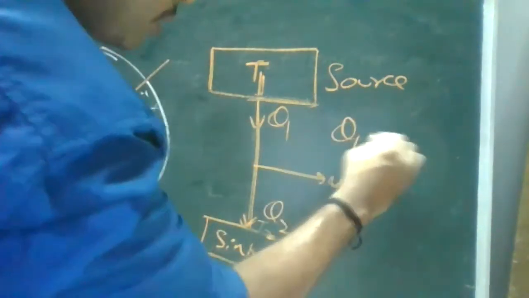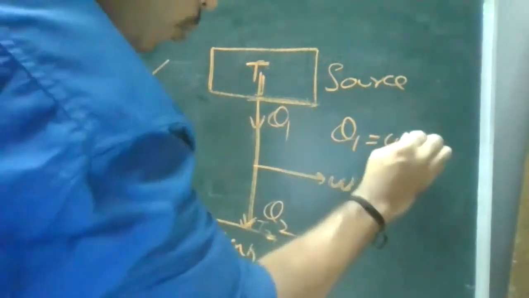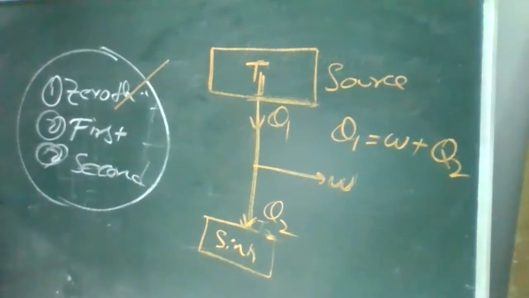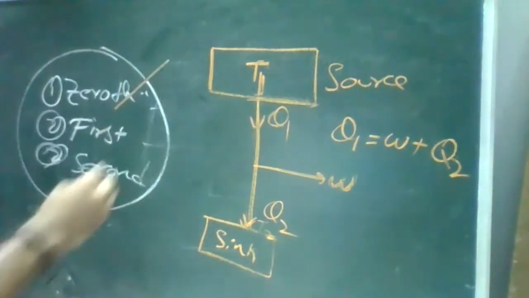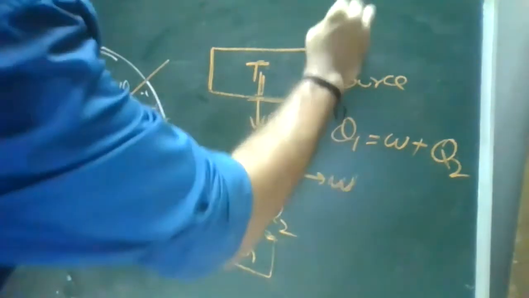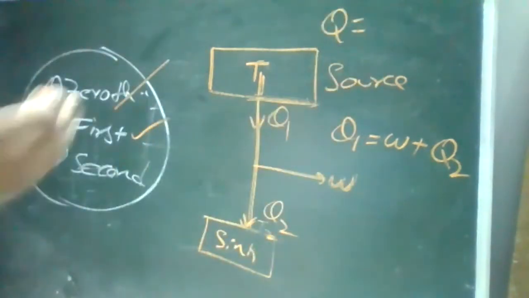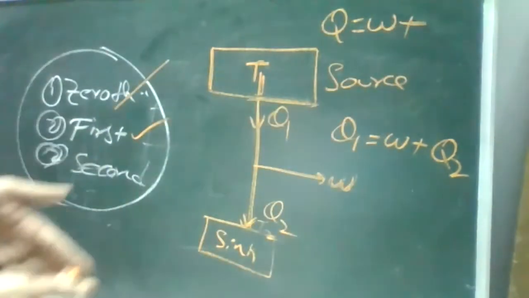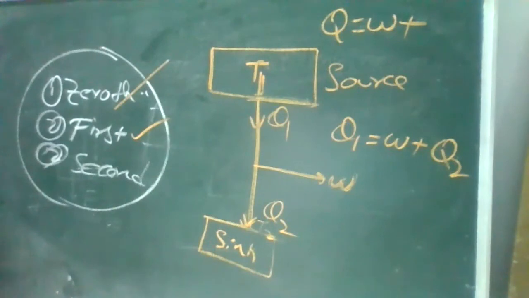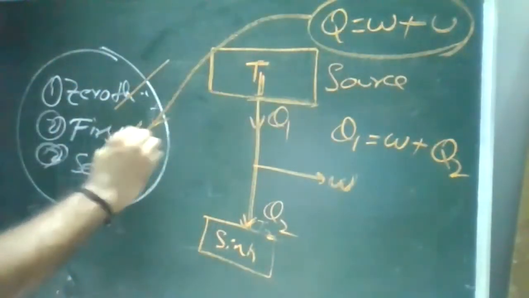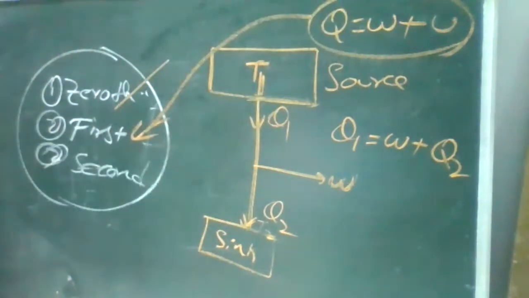See that Q1 is equal to work done plus Q2. Now I'm relating this to your first law. Q is nothing but heat, and W is the work done. The system has its own internal energy making some work, so Q is equal to U plus W. It is your first law.